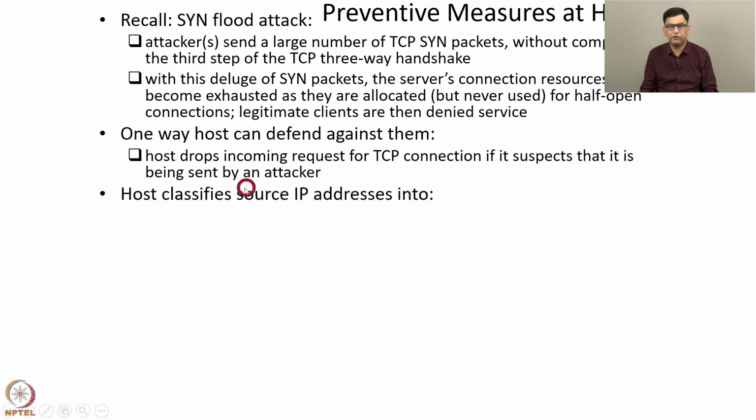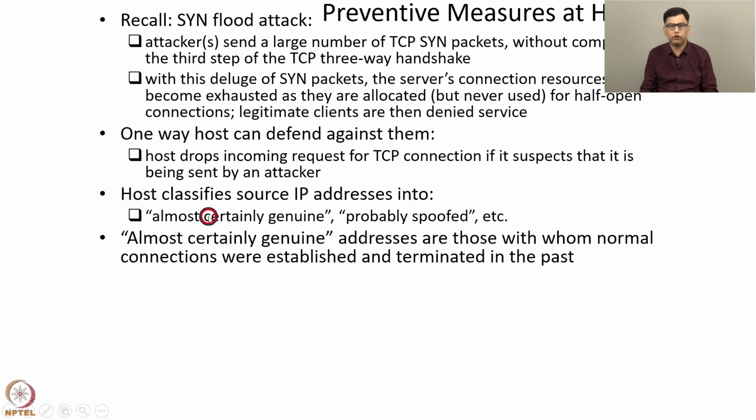So the host classifies source IP addresses into different categories, for example, almost certainly genuine IP addresses, probably spoofed IP addresses, and so on. So what are almost certainly genuine IP addresses? These are those addresses with whom normal connections were established and terminated in the past.